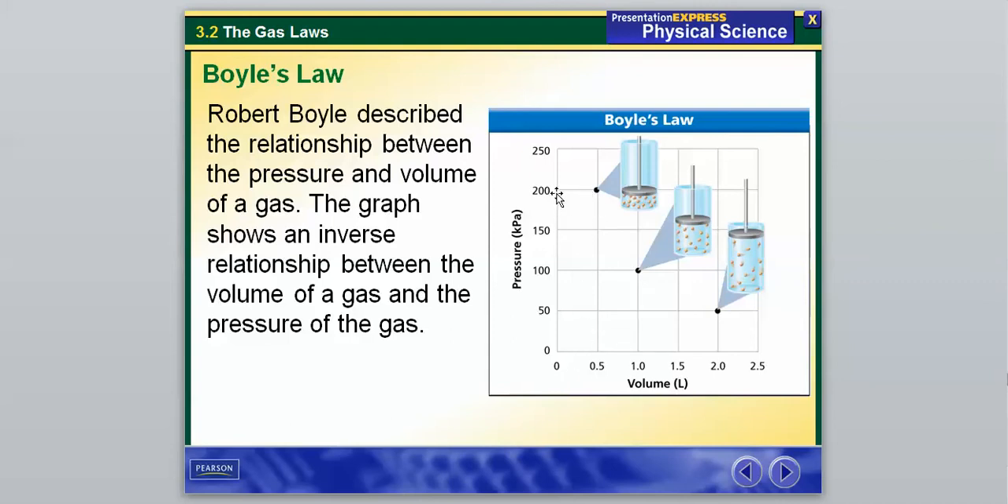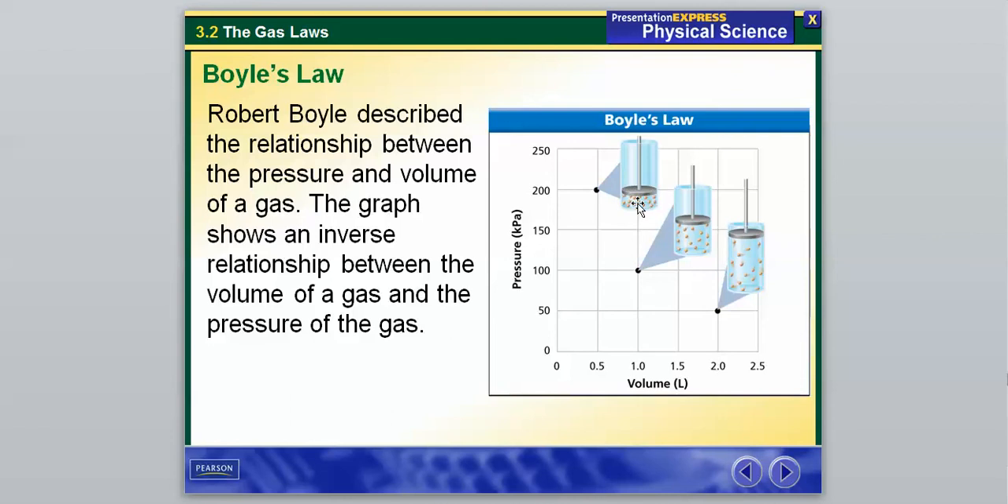So if you notice, right here, our volume was 0.5, our pressure was 200. So now we are increasing our volume, so we make our volume 1, and notice now our pressure has gone down. So that's what it means to be an inverse relationship. So these are things we learned in chapter 1, and they're coming back into play now. So again, an inverse relationship shows that when you increase one, so in this graph, we are increasing the volume, but as we increase the volume, our pressure is decreasing.